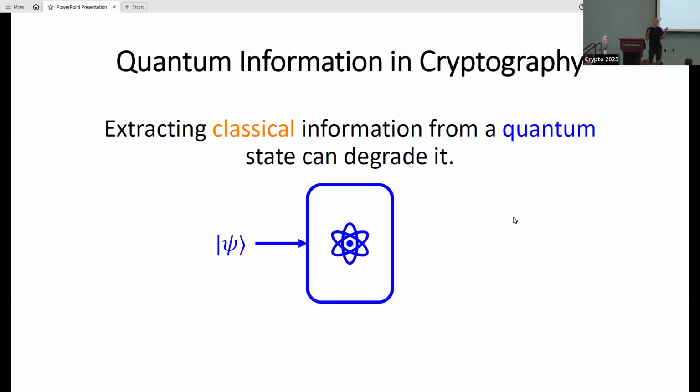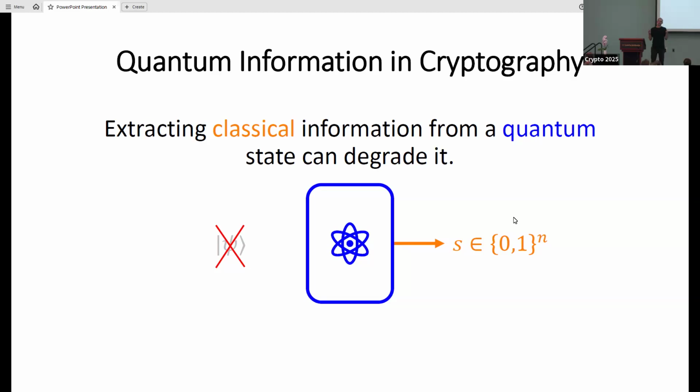Because one thing that we know in quantum information theory is that if I want to extract classical information about a quantum state that I know nothing about, I'm going to lose something. So if I have this quantum state psi, when I process it, I'm going to learn some classical string S, but it might degrade my state or even destroy it.